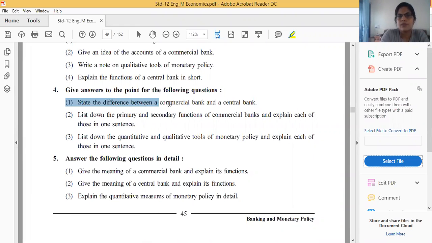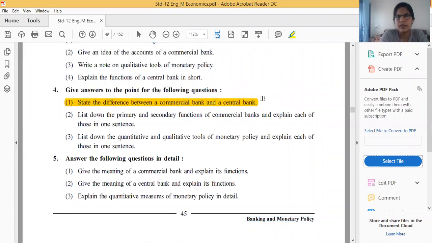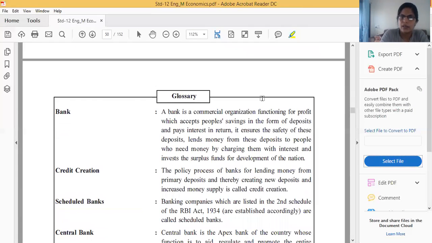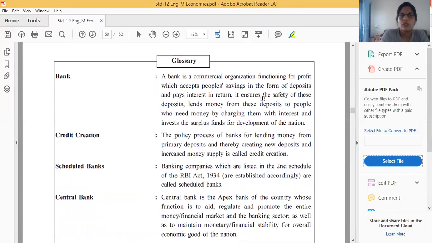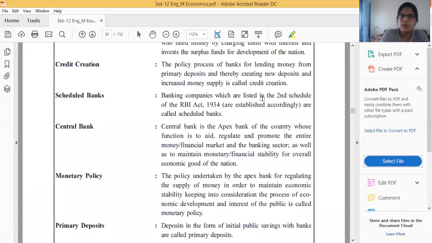State the difference between commercial bank and central bank. This one question I have explained in detail just now, and all the other questions we completed that day. From the glossary also, bank related meanings, credit creation, and all other meanings we have completed. You have to learn this one.